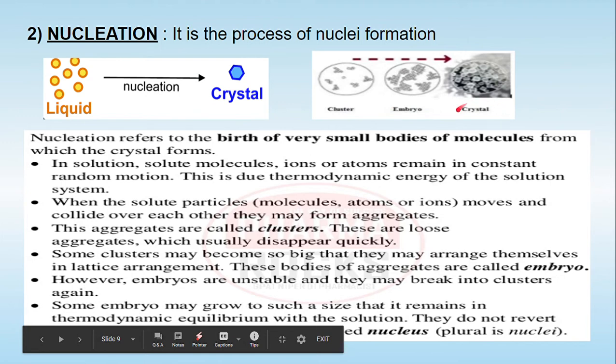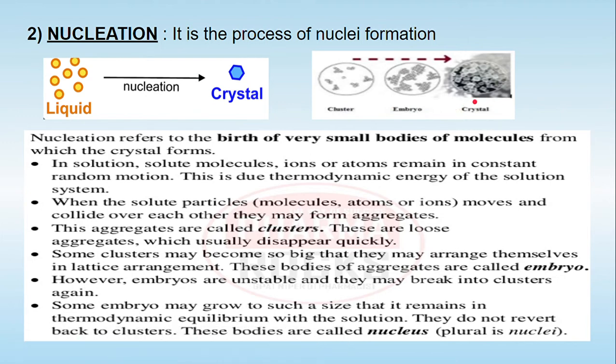So this one crystal, which is smaller in size, is called a crystal, or that embryo will be converted into a crystal. Once the embryo is converted into a crystal, it is not going to be converted back into clusters because it is thermodynamically stable.